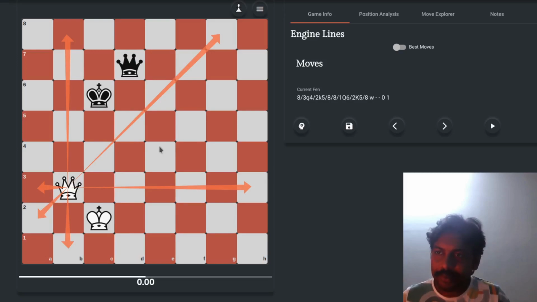It may take time for you to understand these moves, but eventually you will be able to do it. It just needs some time. Okay, so these are the rules of how exactly pieces move.